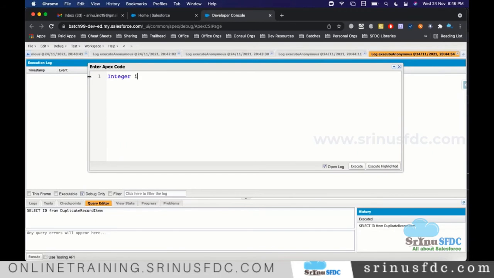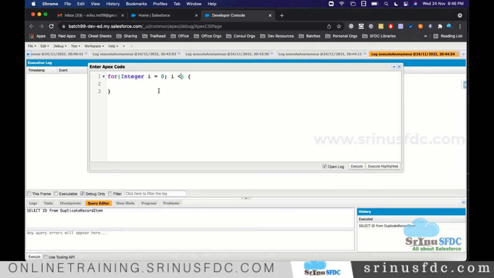Take integer i equal to 0, for. So no need to really define this outside, right? Initialization is also along with the loop variable. Here only we say integer i equal to 0. It's like one statement.